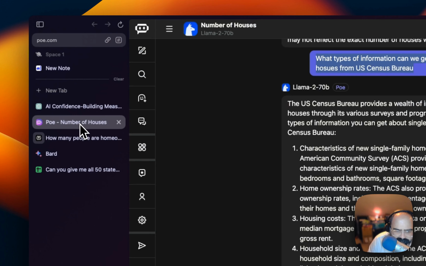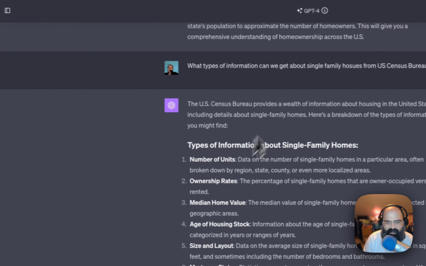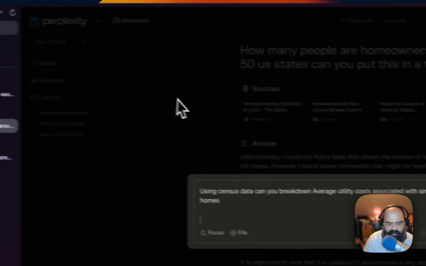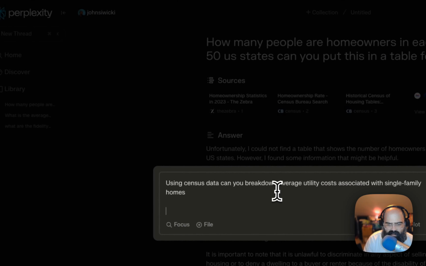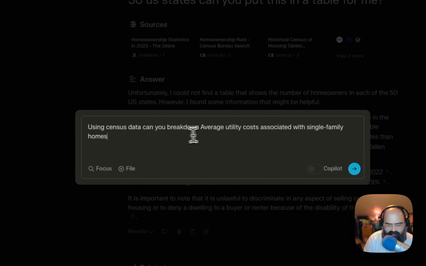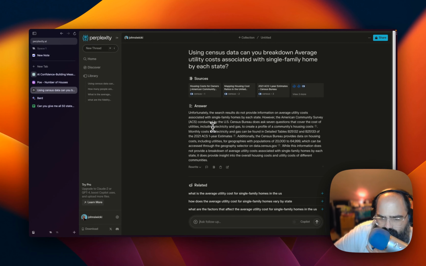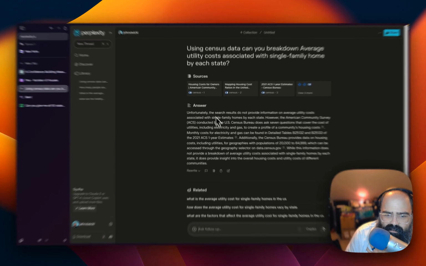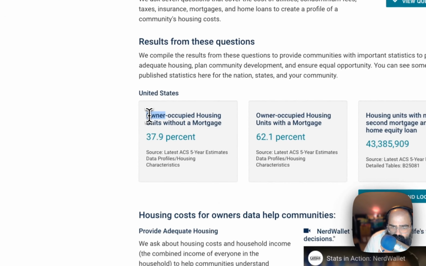Let's give Perplexity a shot. Where's my question? All right. See if we can get a good prompt here. Using census data, can you break down the average utility costs associated with a single family home by each state? Okay, so the census has an article here. This might be all we need.